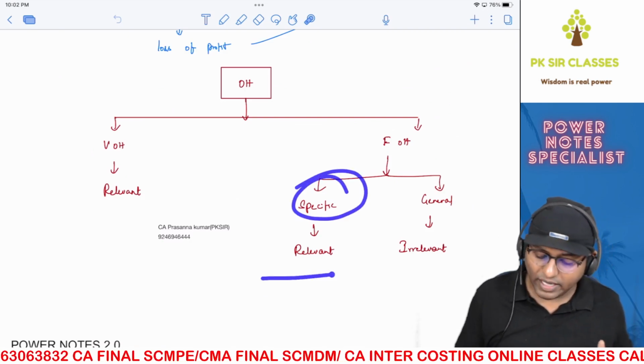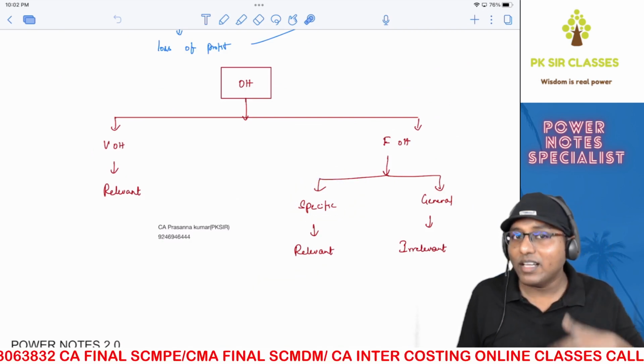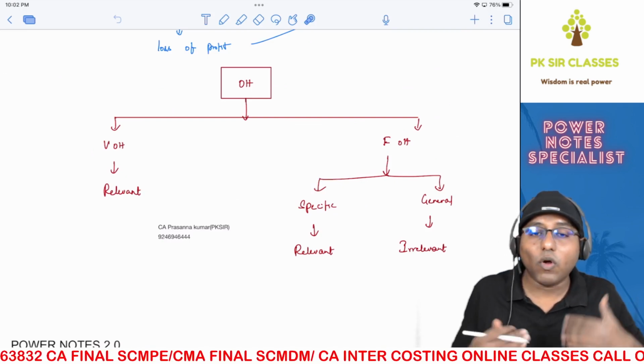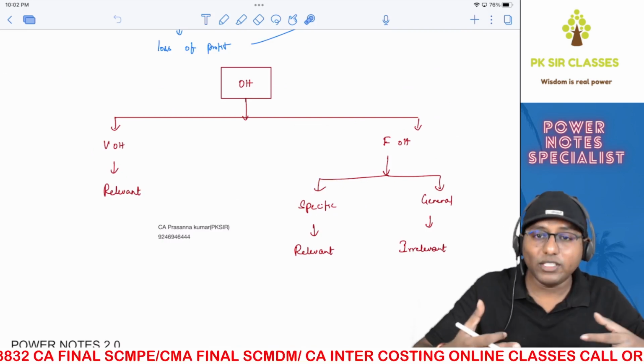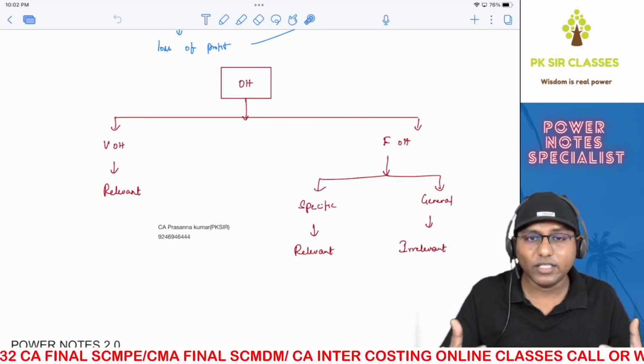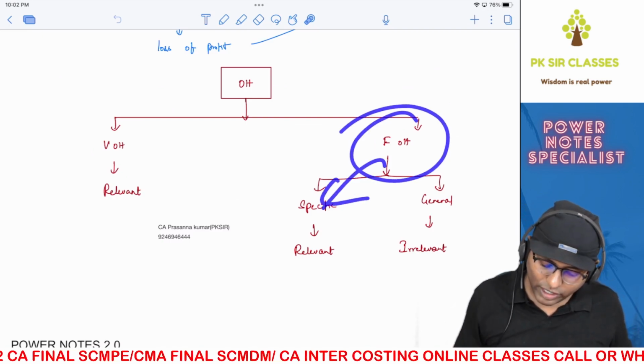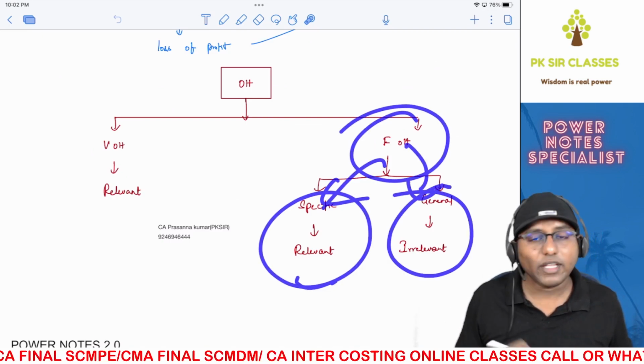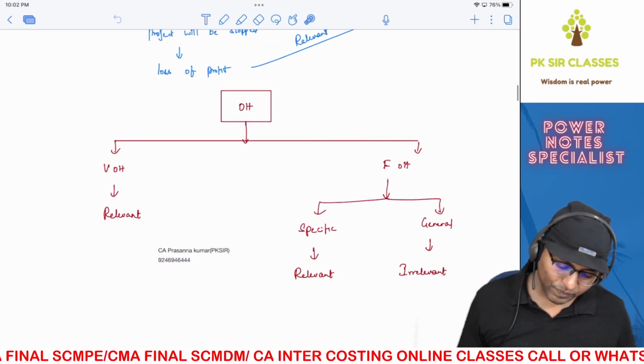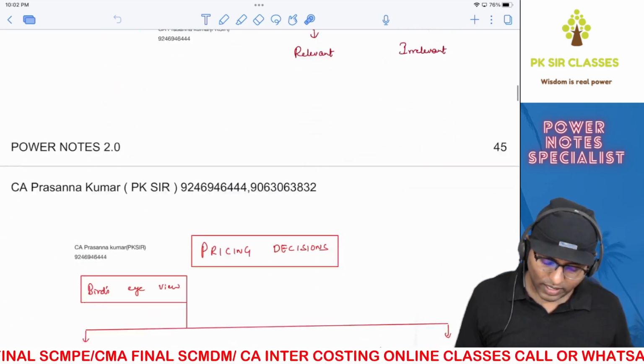But if it is specific, then it is relevant. Specific, incremental, additional, discretionary fixed overheads, all these are relevant. Why? Because they are changing. You are incurring them right now. They are increasing. So a fixed cost also, if it changes, is relevant. If it remains constant, then it is irrelevant. Simple logic. You got it?